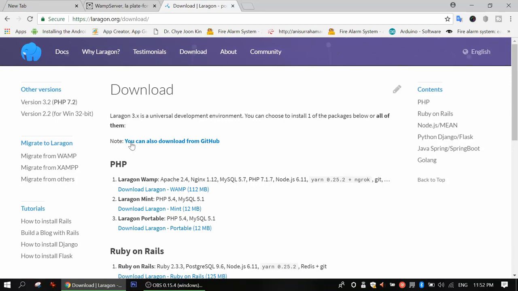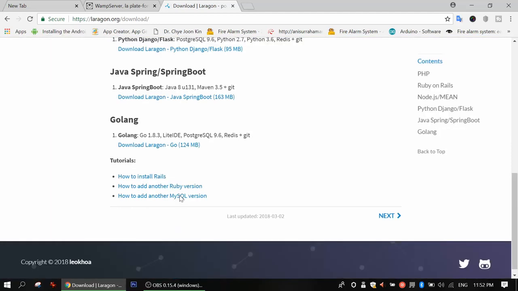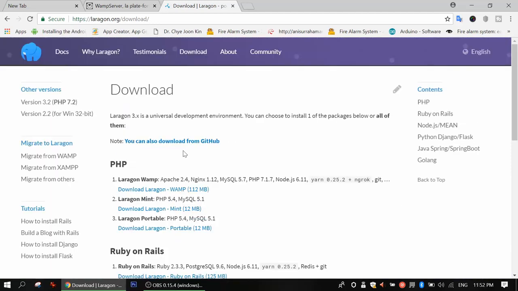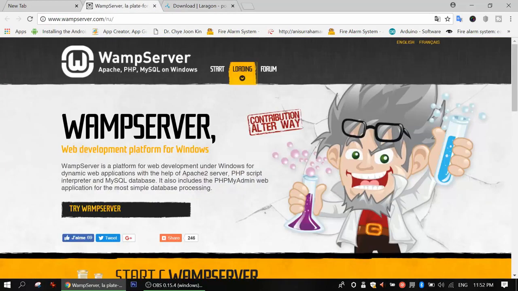You can download from GitHub very easily, and you can also download from here. These are the versions here. I can download from here one by one. And for Windows, we will use the web server. The web server is only a web development platform for Windows. How will we download this? We'll visit this website.